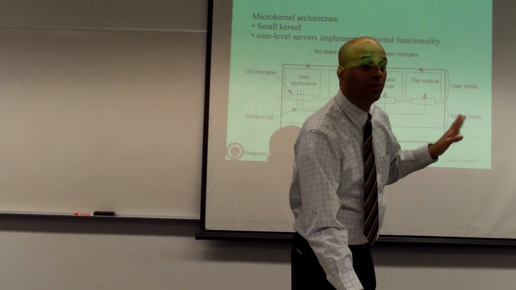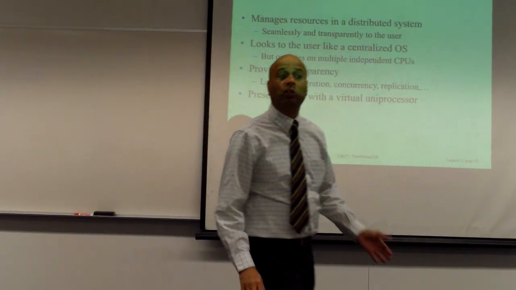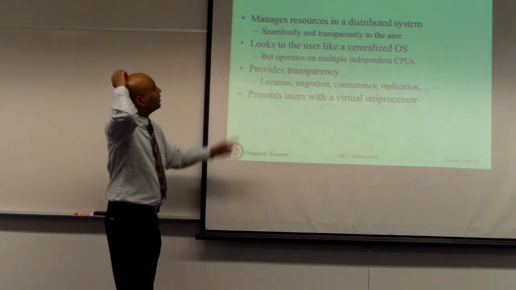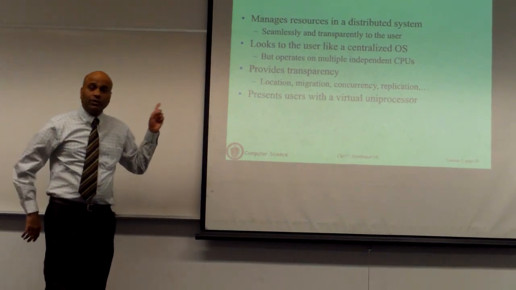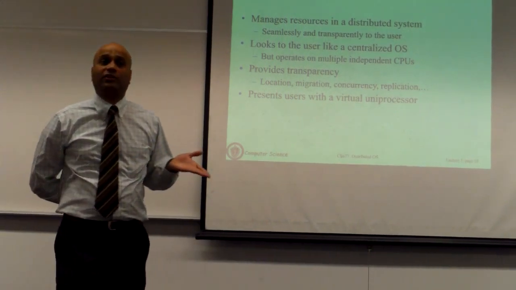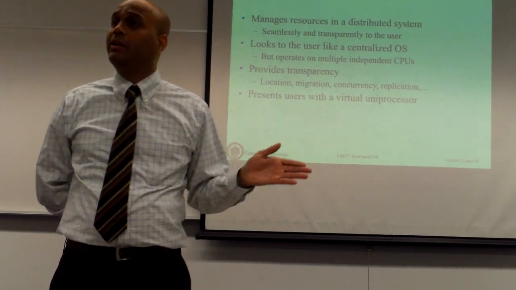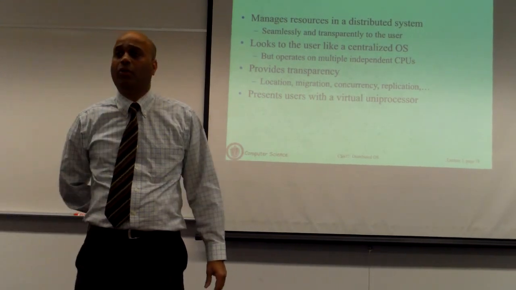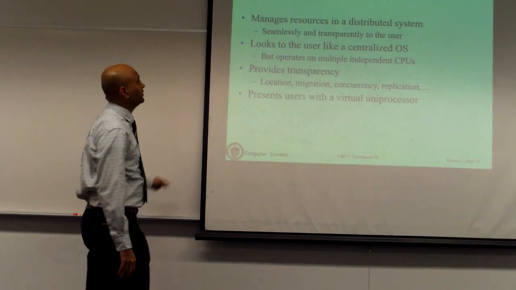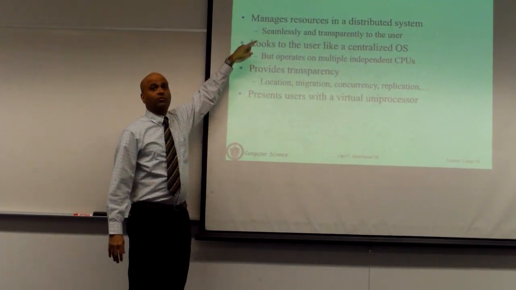So we are still in uniprocessor land. Okay, we haven't moved to distributed systems yet. So now let's talk a little bit about distributed operating systems. So this is an OS that's going to run on a distributed system. Okay? And we'll see many flavors of this. We'll see in particular 3 different variants of what we will call a distributed operating system. They will all sort of do similar things.